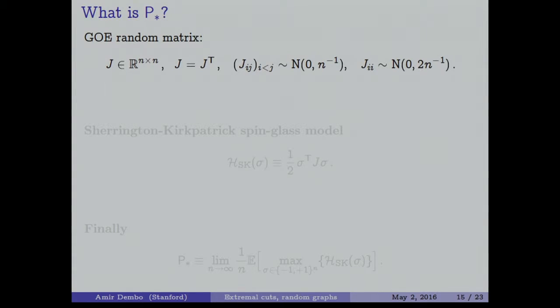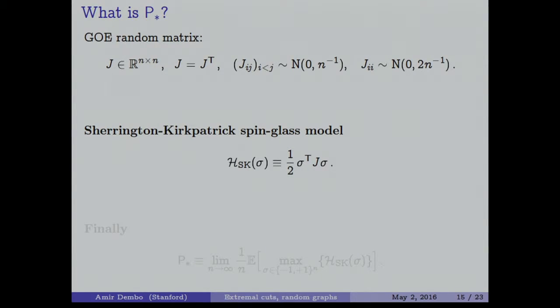This is called the Gaussian orthogonal ensemble, which has very nice properties, a spectrum, and so on. The Sherrington-Kirkpatrick spin glass model corresponds to looking at the measure mu beta of sigma. Sigma is a vector on the hypercube, plus and minus 1, but the coefficients of the quadratic form are this matrix J.